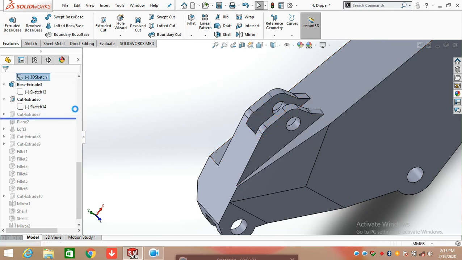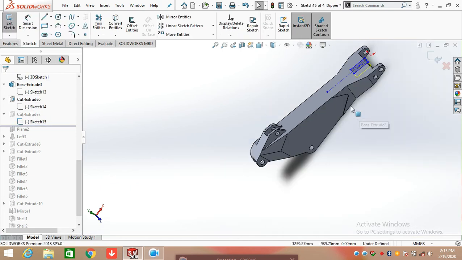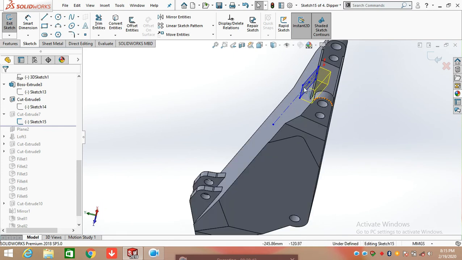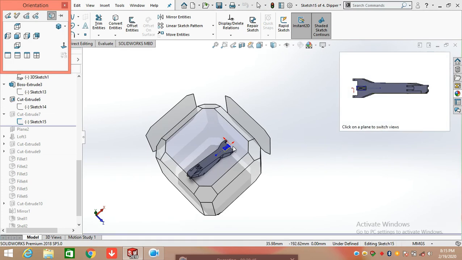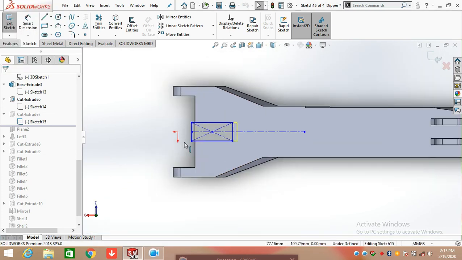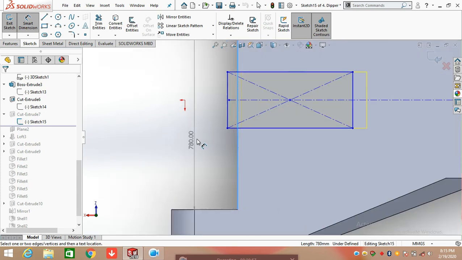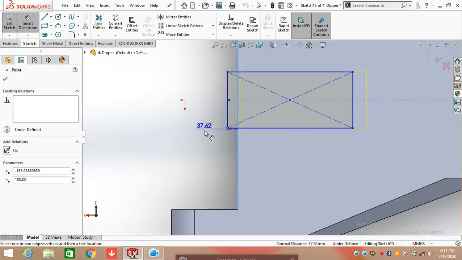Here we again need to apply extrude cut. Click on extrude cut and I'm going to sketch. So select this face and again draw a rectangle here on the reference of origin and defining the distance from the edge and the vertex line is 37.62 mm.